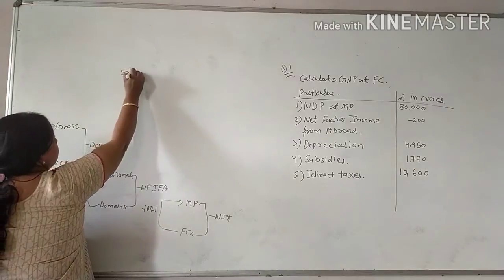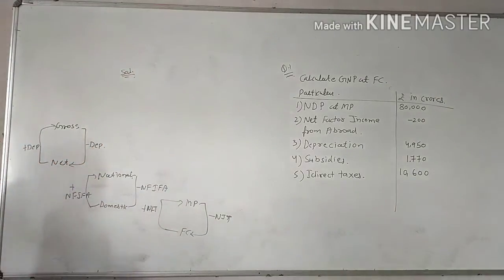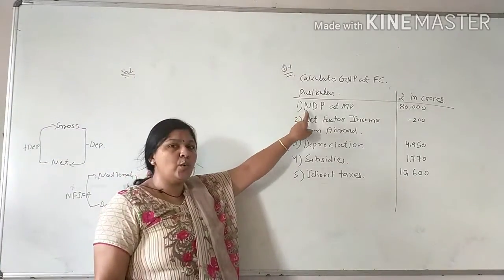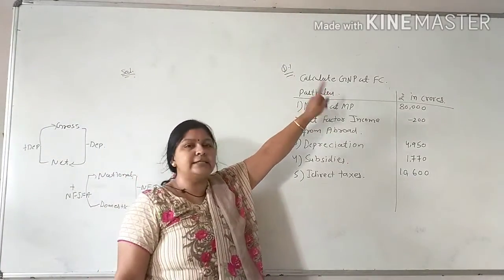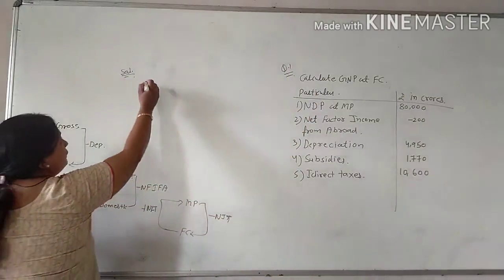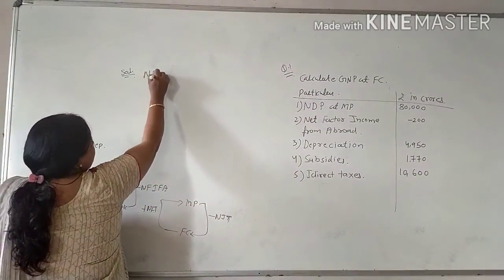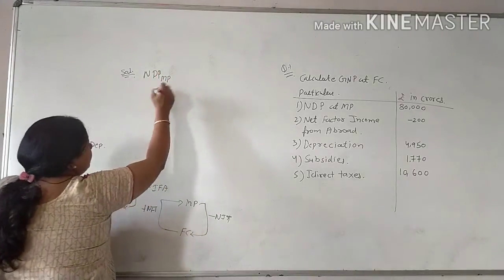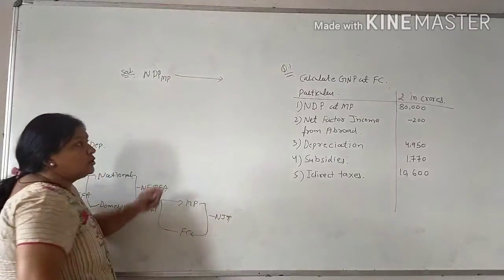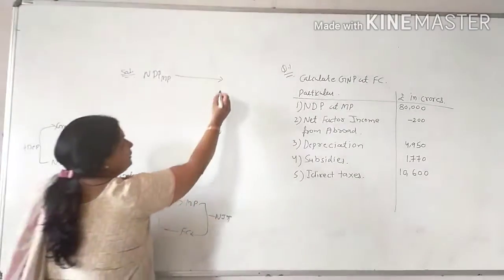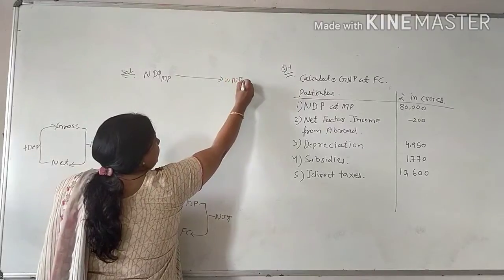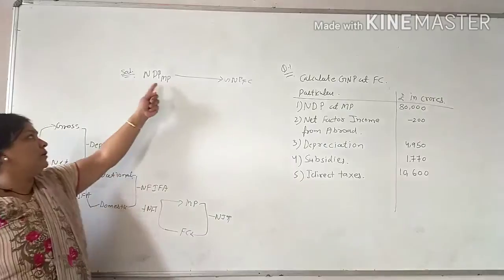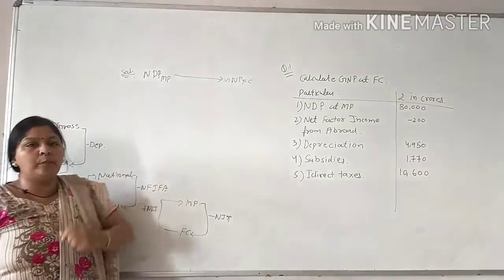So the solution of this sum. First you have to find out where you are. So you are here and this is your destination point. You have to write down that only. NDP MP, you are here. And what is your destination? Your destination is GNP FC. Clear? So you are here and your destination is that point.